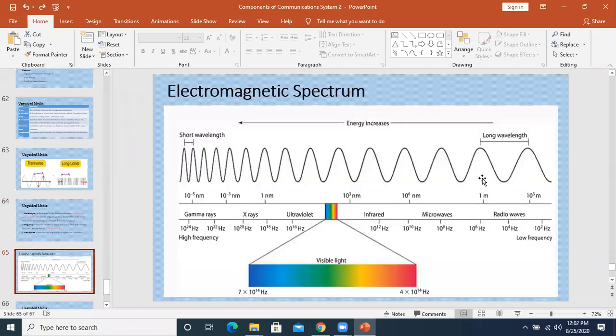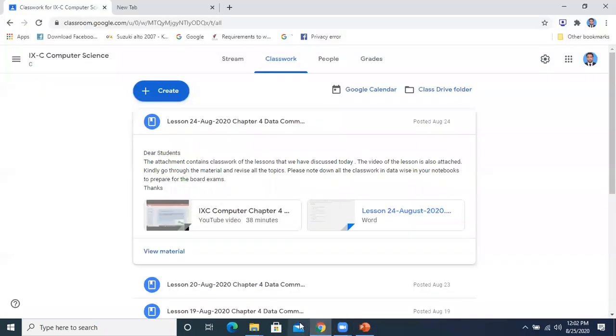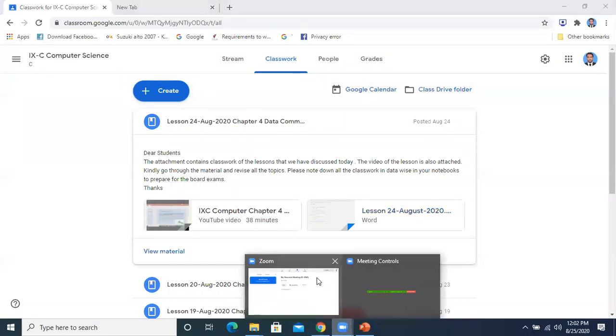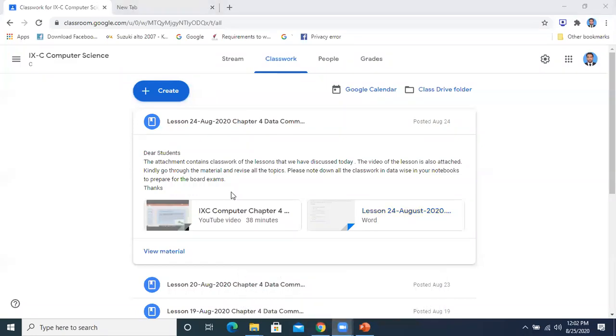The electromagnetic spectrum shows this: the higher the wavelength, the lower the frequency and the lower the energy, and similarly, the shorter the wavelength, the higher the frequency and the higher the energy level of the wave. Up to here, if you have any question, please ask me so that we can address it. Then we will move towards